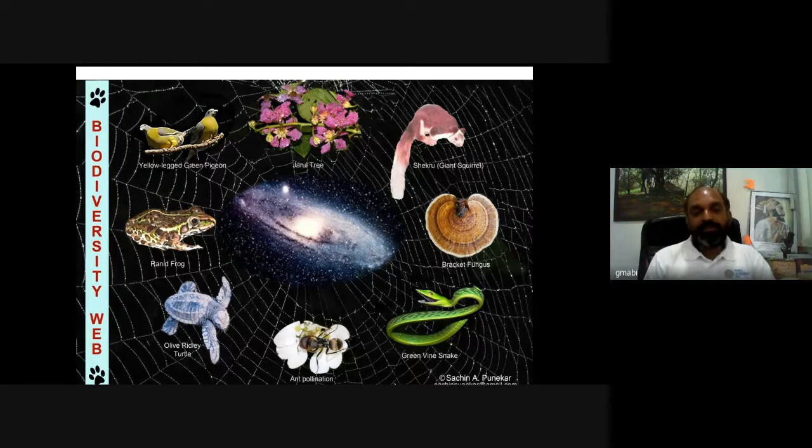And here you can see the cobweb, and the thread of each cobweb is important for the strength of the cobweb. So every element in nature is important. If one loses its existence, then it is going to harm the whole strength of the cobweb, like this biodiversity web. So we need to have a holistic approach while addressing the natural heritage and studying nature.